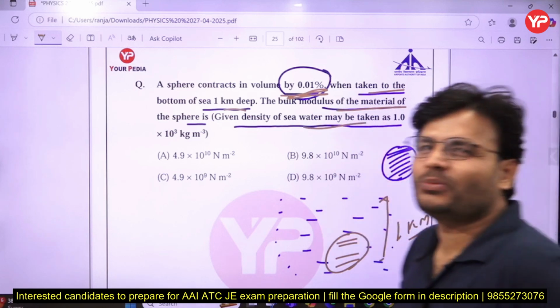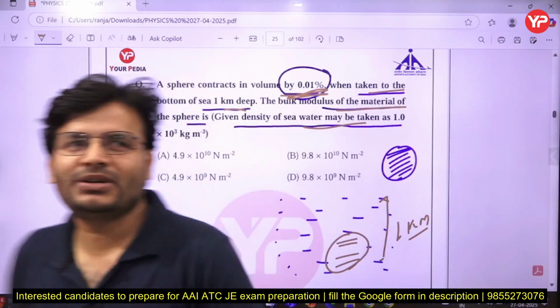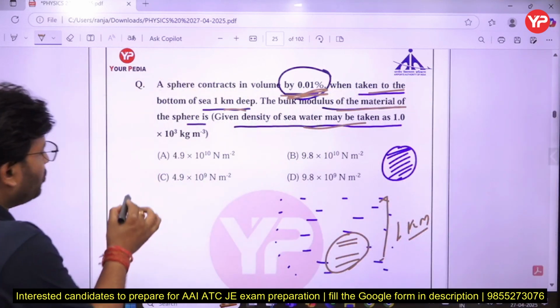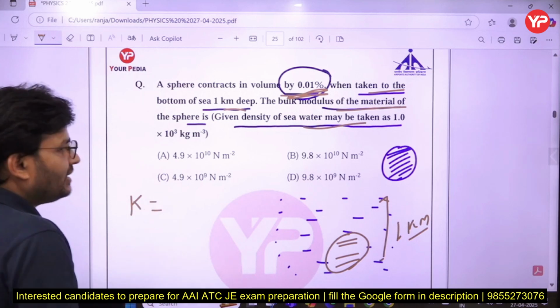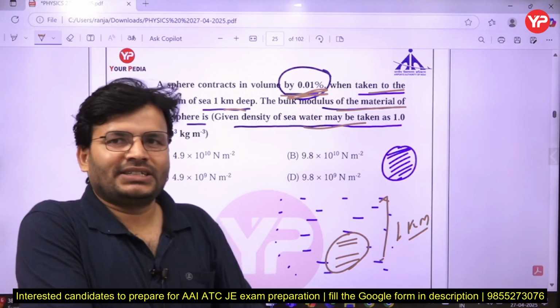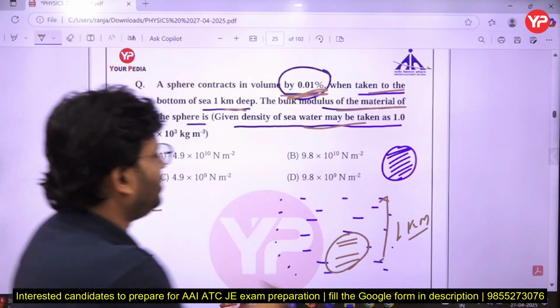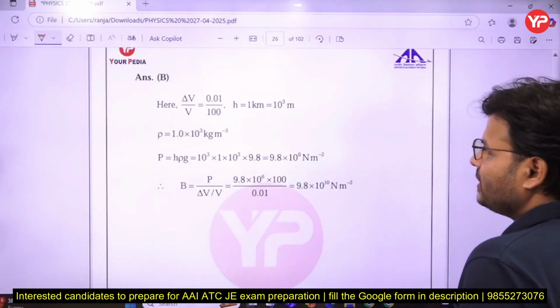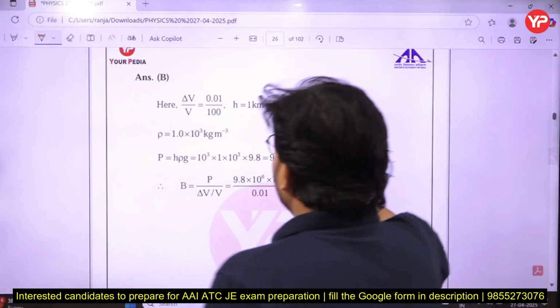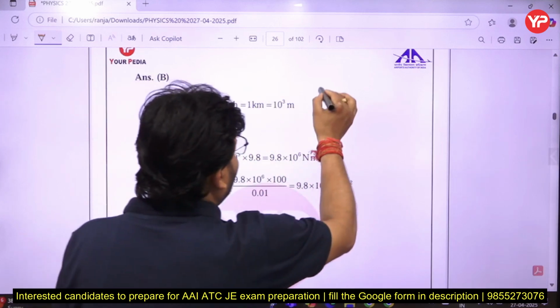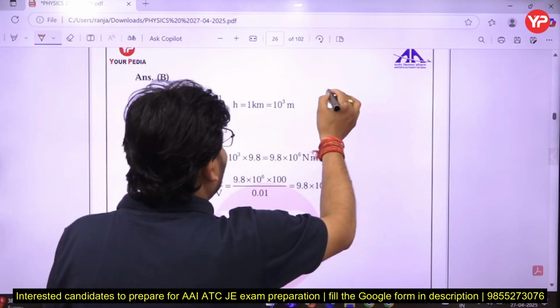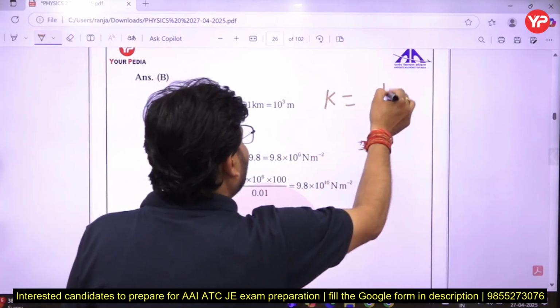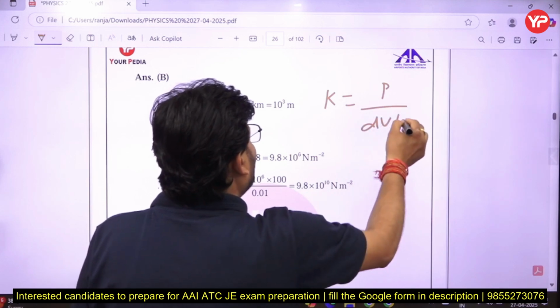So what is bulk modulus, my dear friends? Does anybody remember what bulk modulus is? Bulk modulus is denoted by K. It is the change in pressure upon volumetric strain. I have the solution, I am coming to that. Bulk modulus, as I told you, is denoted by B, but sometimes it is denoted by K. So K is equal to P upon volumetric strain, change in volume upon volume.